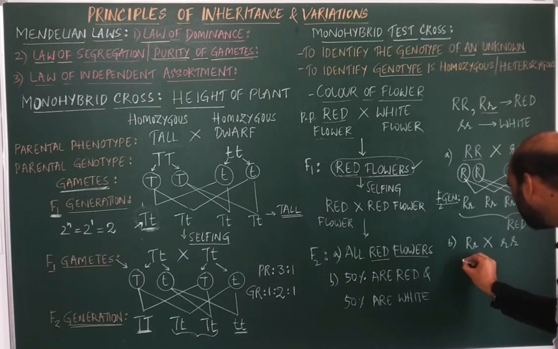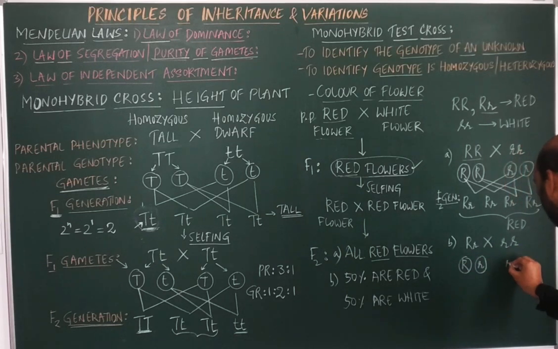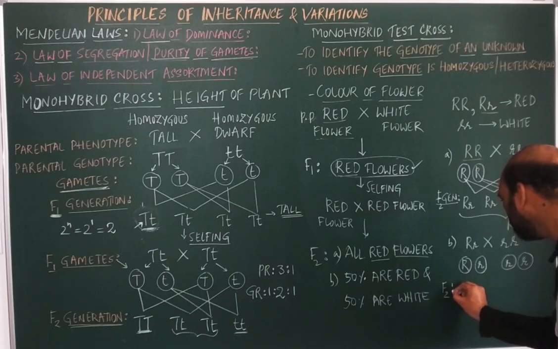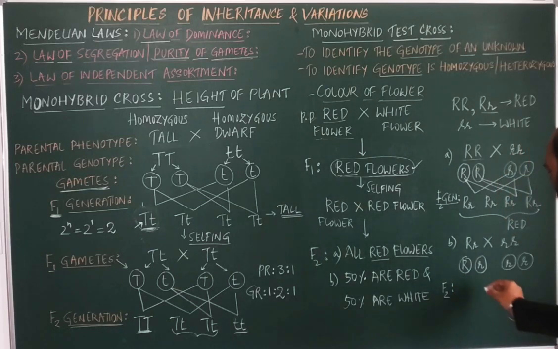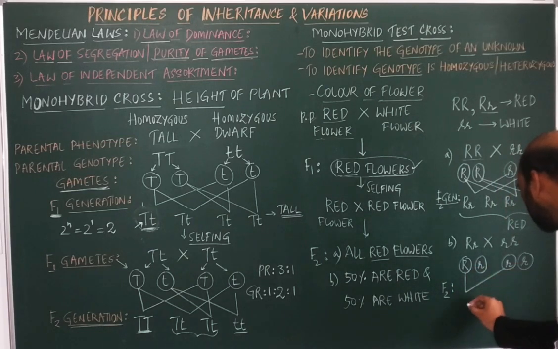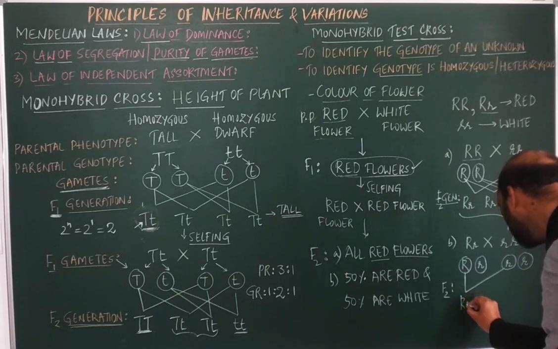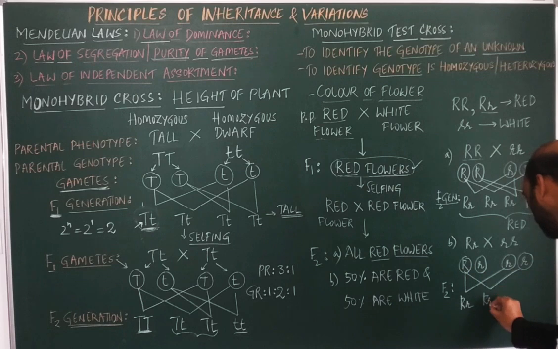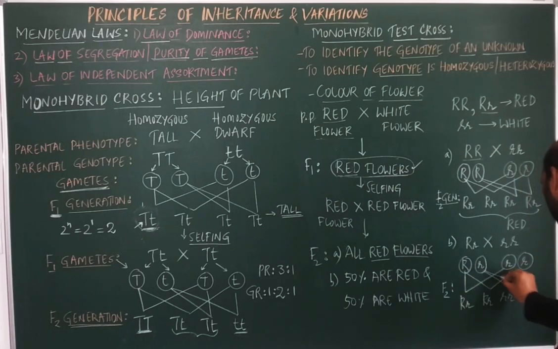Now the gametes are capital R, small r and small r. So now what you obtain is again the F2 generation. When we cross this and this, you get capital R, small r. Next, capital R, small r. The third one, small r, and the last one, small r.